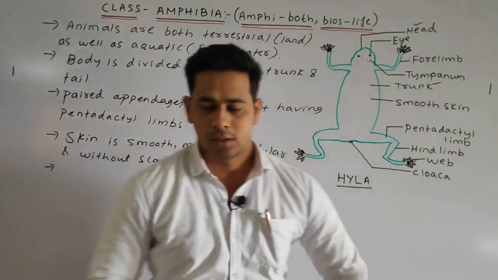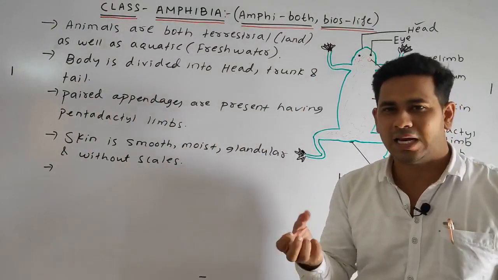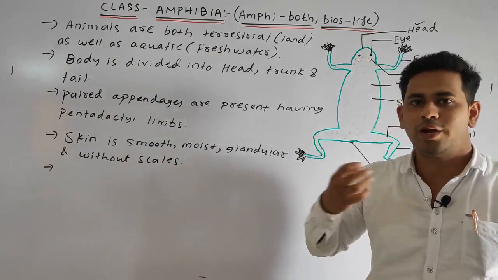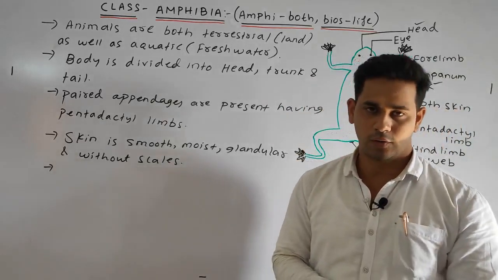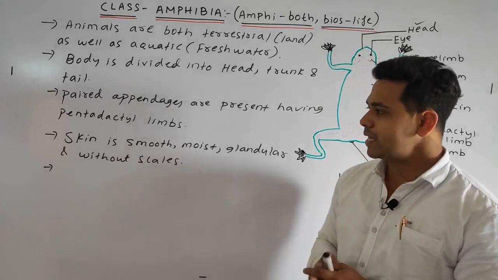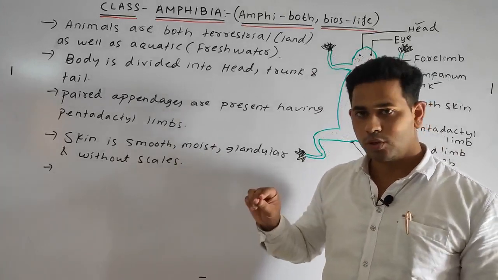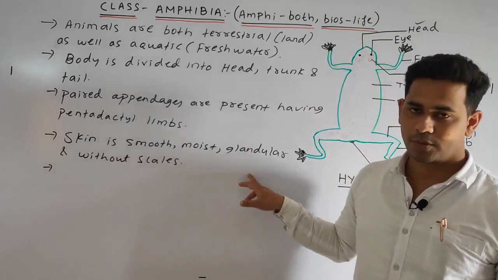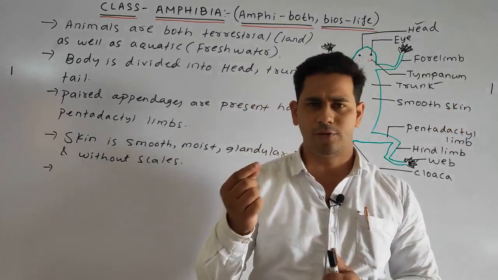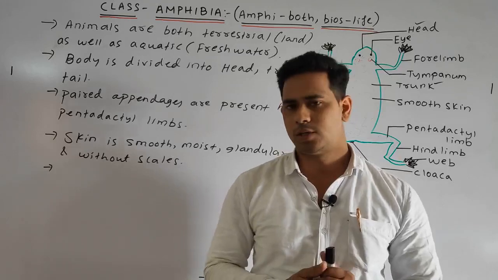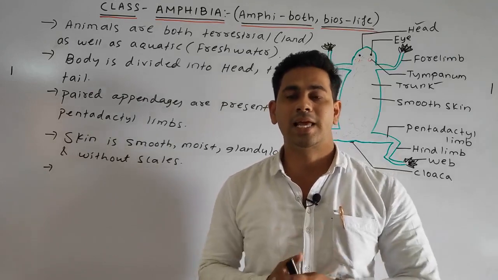So what does this point denote? The skin is smooth, and moist means slippery, meaning some fluid-like secretion always takes place. Glandular means the secretion is always going on from the outer skin, and scales are completely absent. You might have felt this if you have touched a frog or toad: they are very slippery because of the glandular secretion.